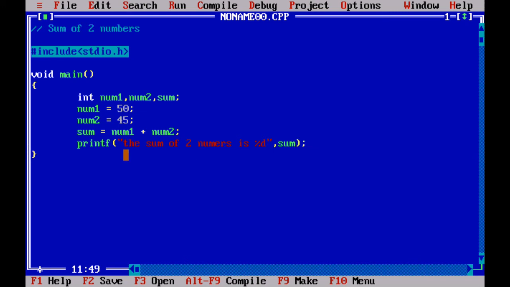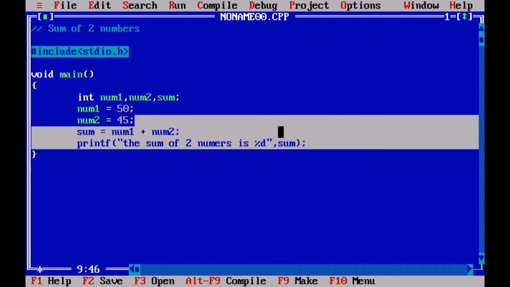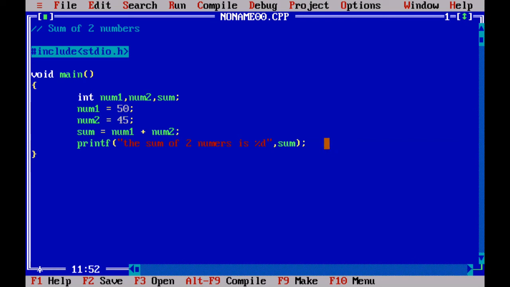Basically what happens is printf prints "the sum of two numbers is", and the %d tells the compiler that there is an integer variable which is coming in this place, and after the comma I am telling that sum is the integer and the value of this sum is going to come in this place. And I'll give the getch function, getch, and let's save the program.